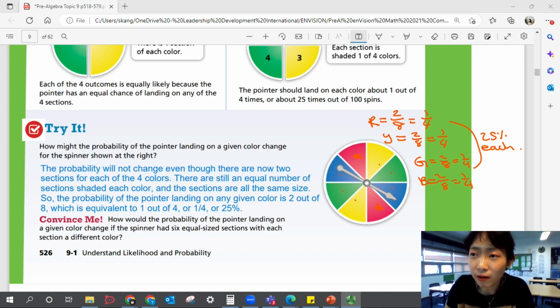All right, let's look at convince me. How would the probability of the pointer landing on a given color change if the spinner had 6 equal size sections with each section a different color? So they have 6 equal sections. The probability of the pointer landing on a given color would be what?